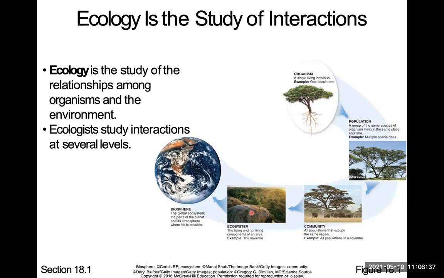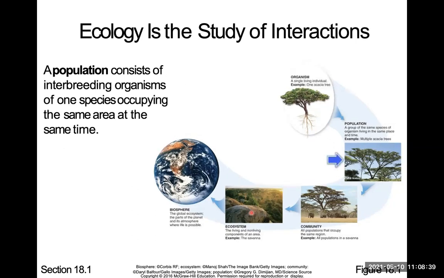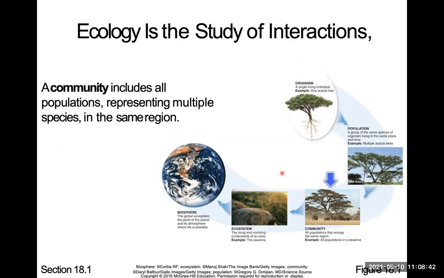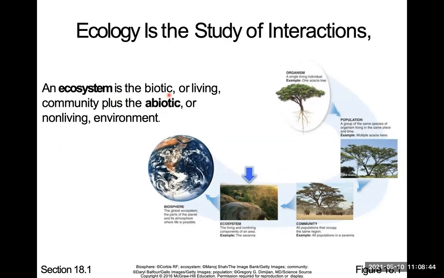So if you think about the non-living part, these are just the definitions. Let me show you this first. The non-living is abiotic. Bio means living, and when you take the letter A and put it in front of something, it means the opposite. So biotic is living, abiotic is non-living. Non-living can be moisture, temperature, space, maybe fertilizer in the soil, oxygen. So those are non-living parts.